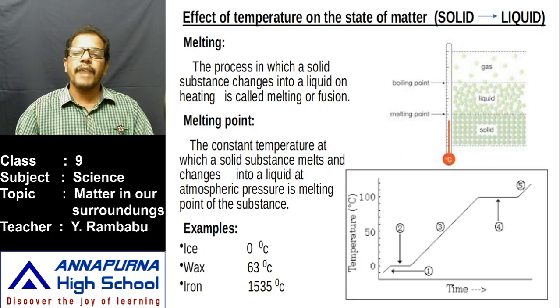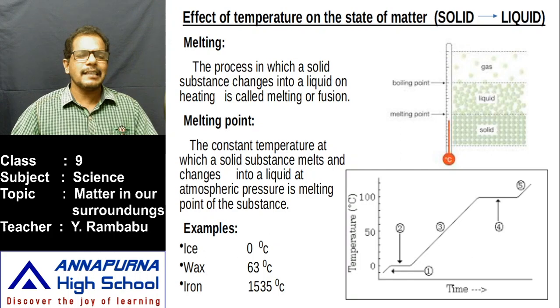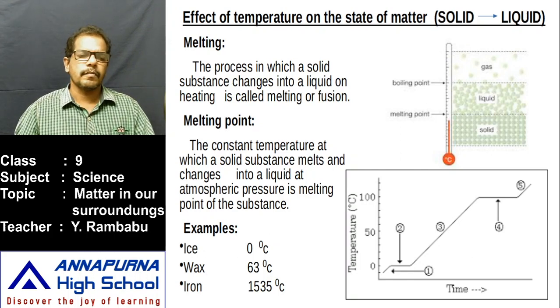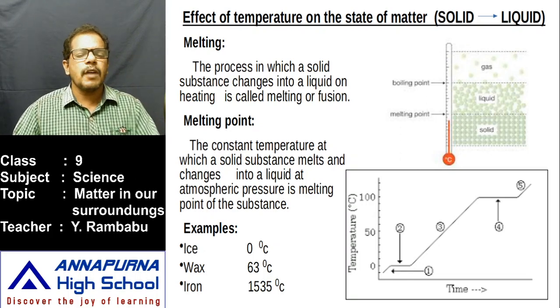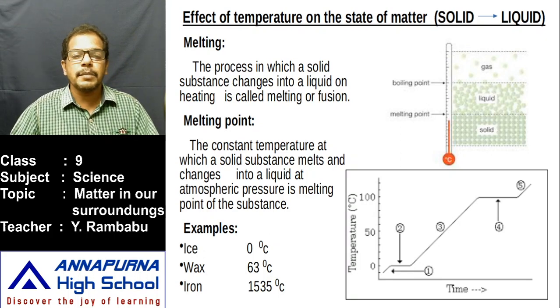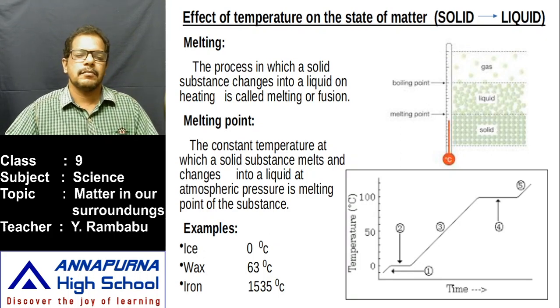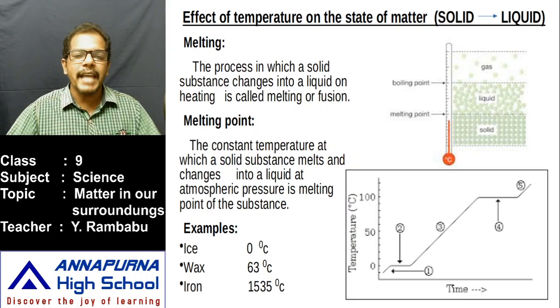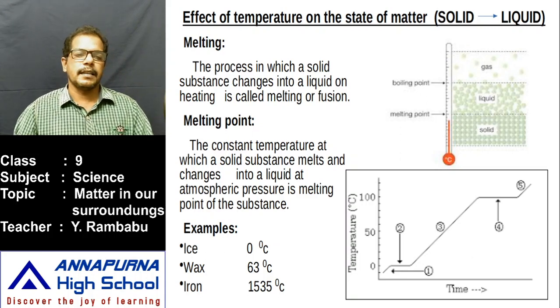The melting point of wax is 63 degrees Celsius and the melting point of iron is 1535 degrees Celsius. Like that, is the melting point of all solid substances the same? No. Why is this melting point not the same for all these substances? Because the cohesion, the attraction between the solid particles of different substances, is not the same. That's why the melting point is also not the same. That means this melting point is an indication of the attraction between the solid particles.